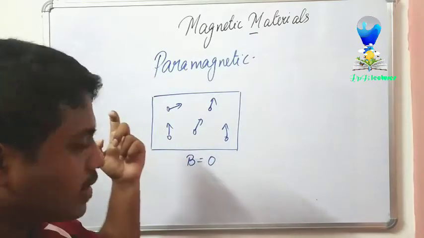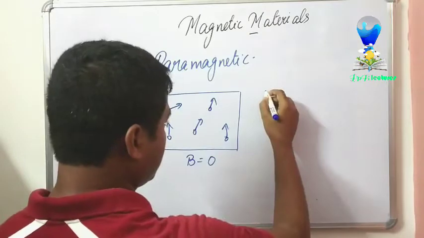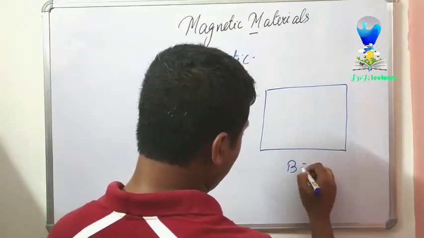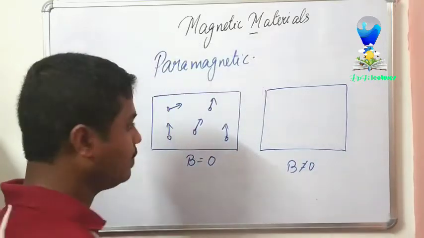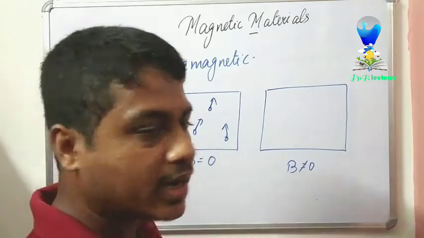If I place a paramagnetic material in a magnetic field, so B not equal to 0, that means there is a magnetic field. Then these atoms get aligned in the direction of the magnetic field.